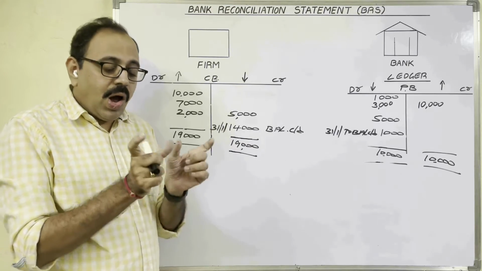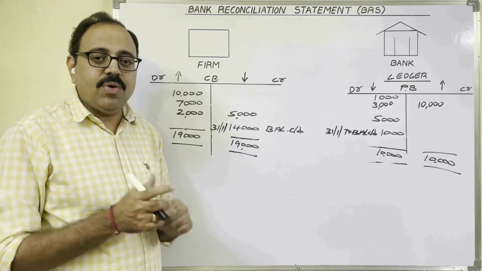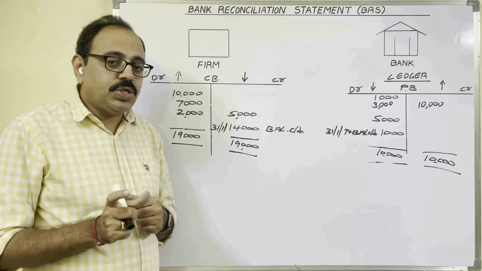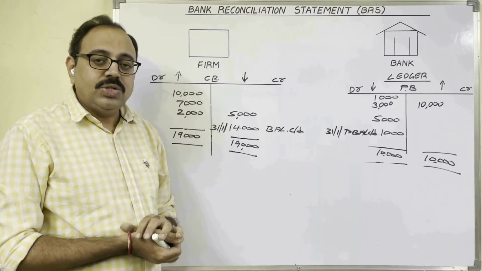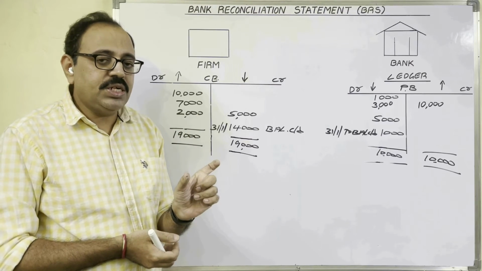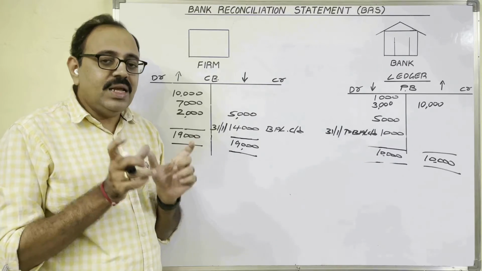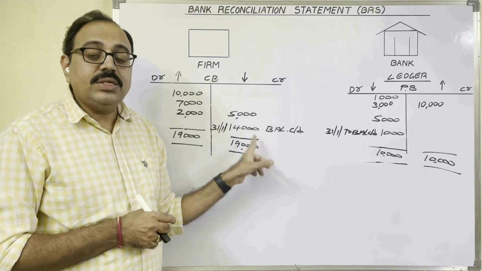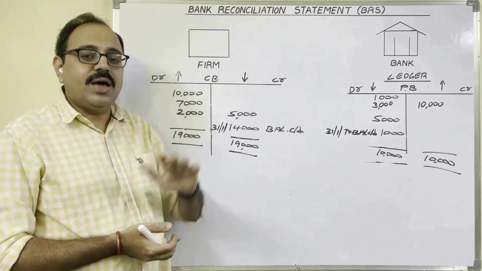Whether all reasons are successfully identified or not, the accountant should confirm that. So for that, the accountant has to prepare a bank reconciliation statement. So it is a cross check. By preparing the bank reconciliation statement, we can come to one confirmation that the reasons for the disagreement between these two balances are successfully located. So that is the use of preparing BRS.